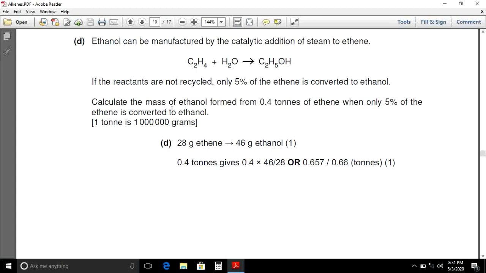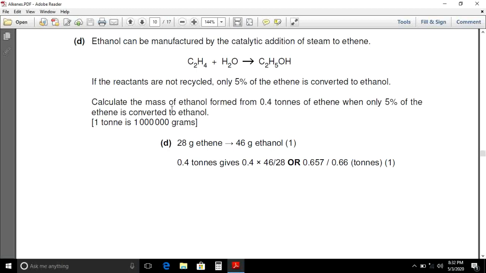Calculate the mass of ethanol formed from 0.4 tons of ethene when only 5% of the ethene is converted to ethanol. First of all, we write that 28 grams of ethene produces 46 grams of C2H5OH. 0.4 tons of ethene will produce 46 divided by 28 times 0.4.